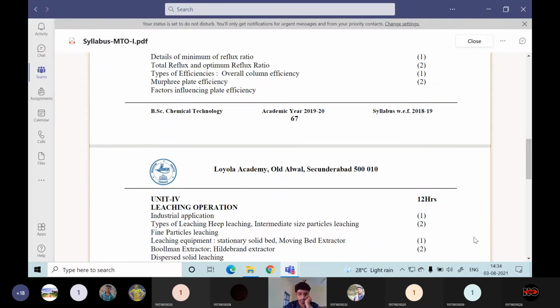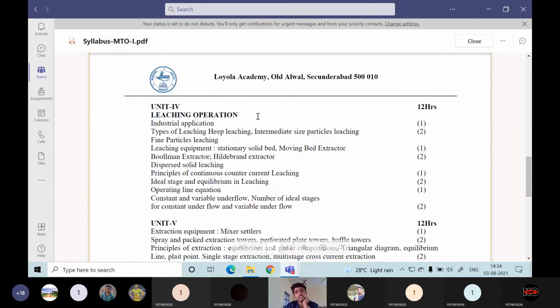Then the next one will be unit 4. In this unit 4, we will discuss more about the leaching operation. The best example for leaching operation is tea preparation or coffee preparation, especially filter coffee preparation. What happens whenever somebody prepares filter coffee?